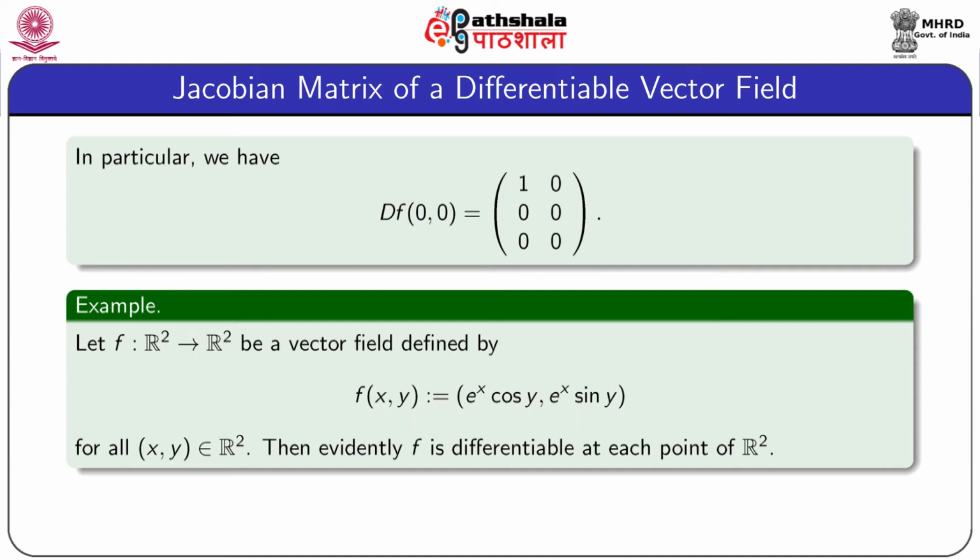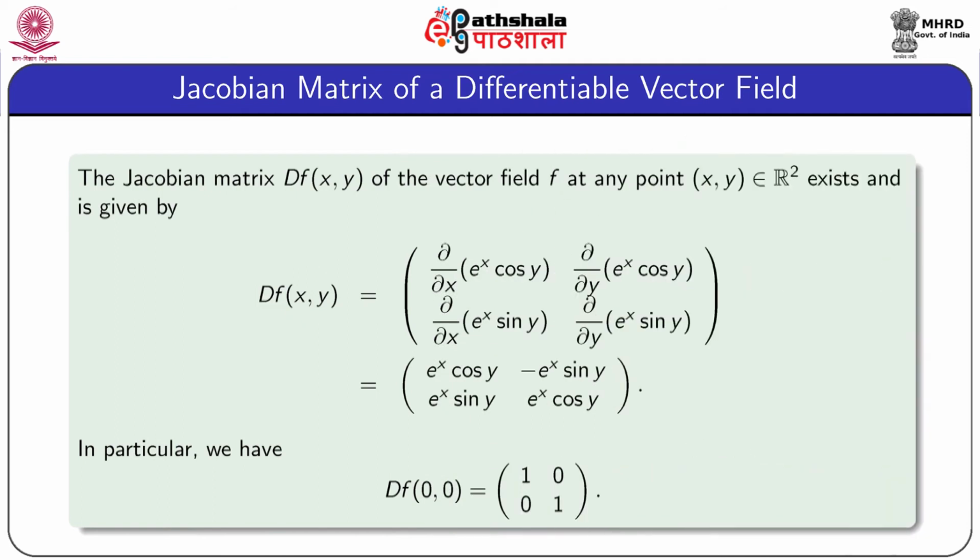So, the scalar fields f1, f2 are given by f1(x,y) equal to e^x cos y and f2(x,y) equal to e^x sin y. Evidently, f is differentiable at each point of R2. The Jacobian matrix df(x,y) of the vector field f at any point (x,y) exists and is given by the following: df(x,y) equal to the 2 by 2 matrix whose first